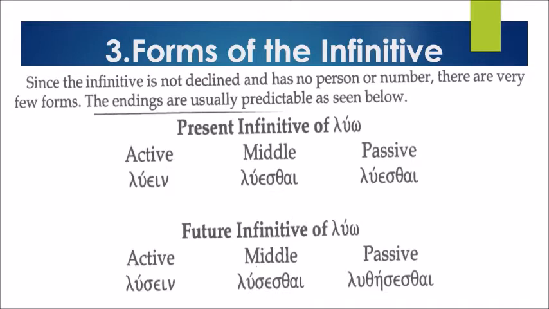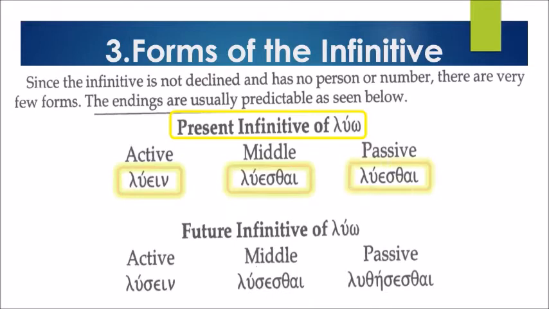For the active, it is luein. So remember, ein is the active infinitive. For the middle, it is luesthai. And for the passive, it is still the same, luesthai. As we can see, the middle and passive are sometimes the same, but it depends upon the context what the meaning will be. So let's read the present infinitive of luo: luein, luesthai, luesthai.